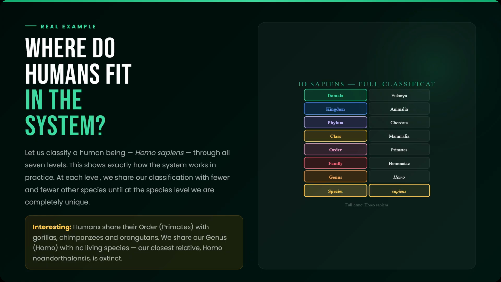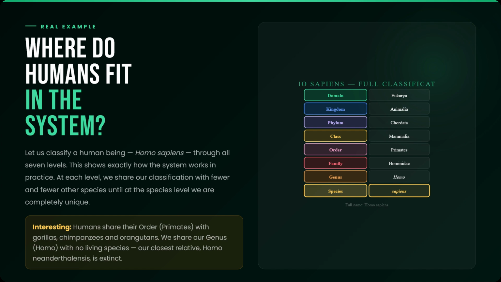Let us now classify a human being through all 7 levels to see how the system works in practice. Domain: Eukarya. All organisms whose cells have a nucleus. Kingdom: Animalia. We are multicellular and cannot make our own food. Phylum: Chordata. We have a spinal cord. Class: Mammalia. We are warm-blooded, have hair, and feed our young with milk.